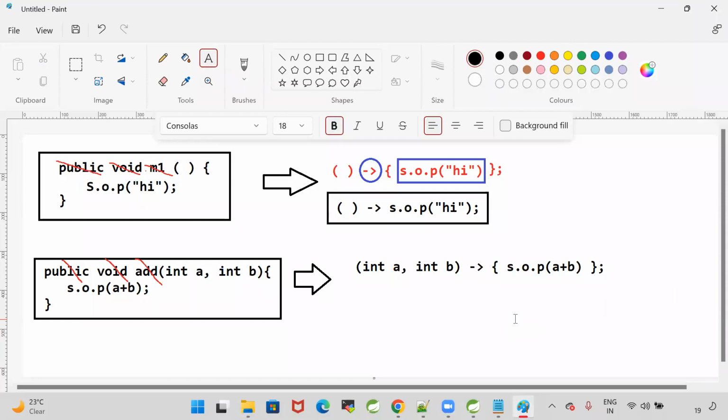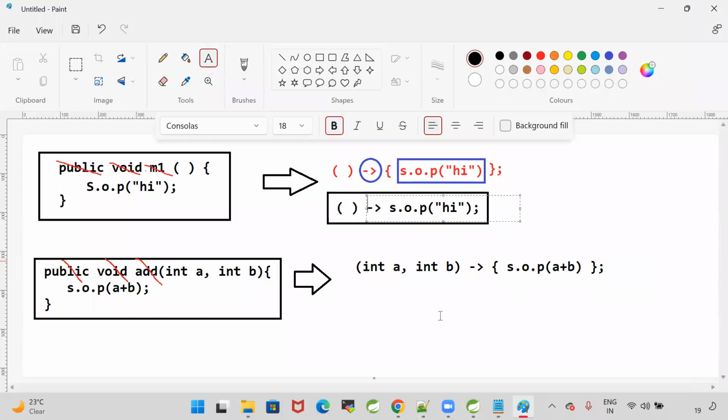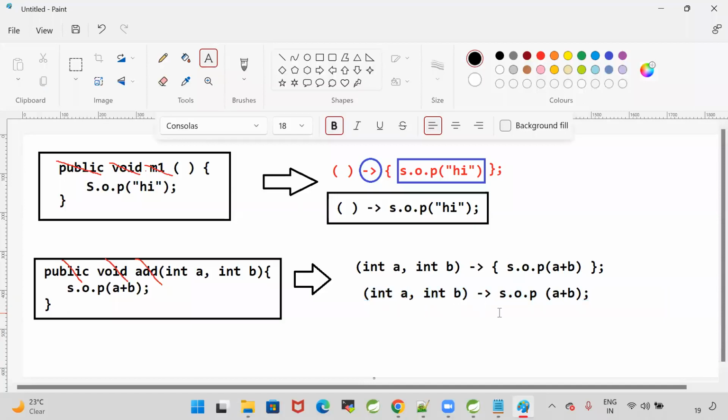Here, as we discussed, when we have only one line in the body, curly braces are optional. So when I remove the curly braces, how is it going to be represented? Int a comma int b, simply System.out.println of a plus b. Like this, we represent that function, lambda function, anonymous function. No name, no modifier, no return type. Parameters are there, so int a comma int b are the two parameters.